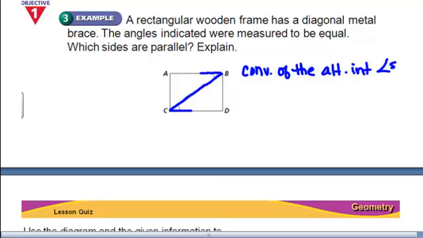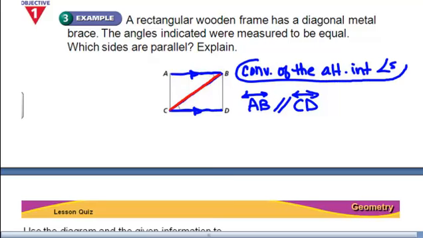Theorem. Okay, so this is my transversal. The line that connects them is the transversal. This is the transversal, which means this line as part of the Z and this line which is part of the Z, these must be the parallel lines. So line AB would have to be parallel to line CD as long as angle ABC is congruent to angle BCD. And I'm done. This is the explanation, and this is the answer as to which lines are parallel.